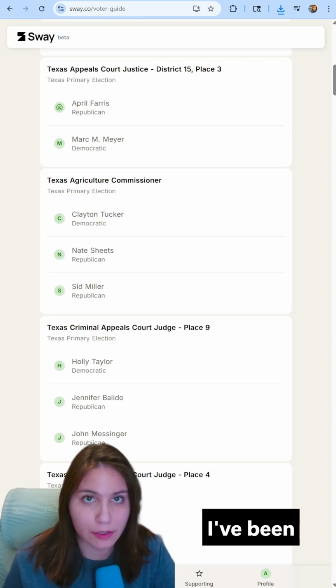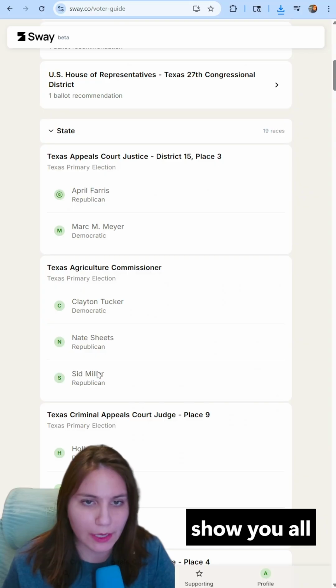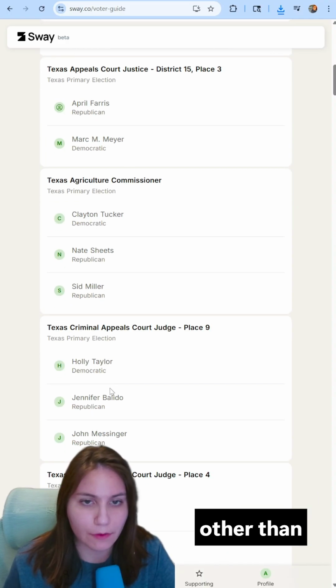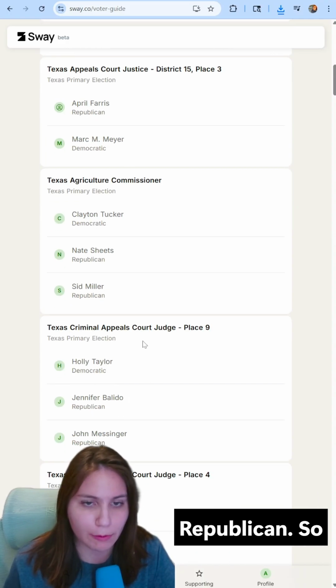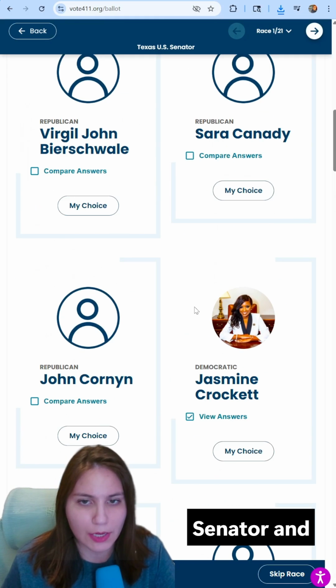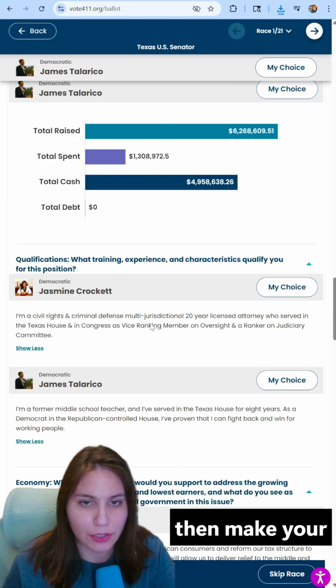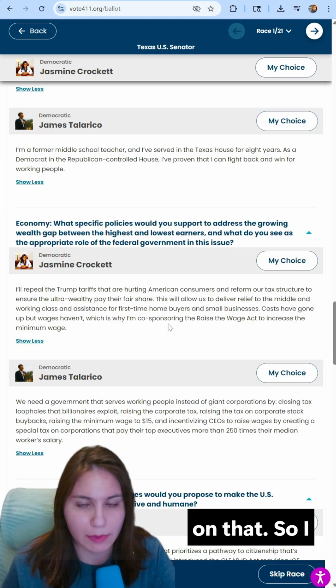Well, I've been using it in conjunction with Vote411.org because it'll show you all of the candidates here, but unfortunately sway.co doesn't have any information other than Democrat or Republican. Vote411 will show you all of those things. You can, like I said, compare and contrast each candidate and then make your decision based on that.